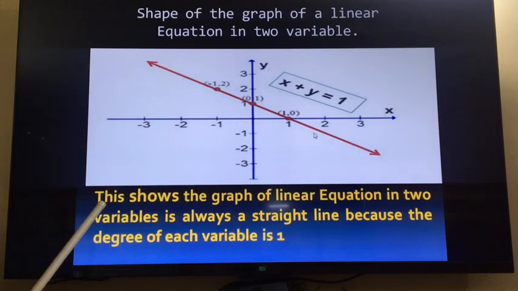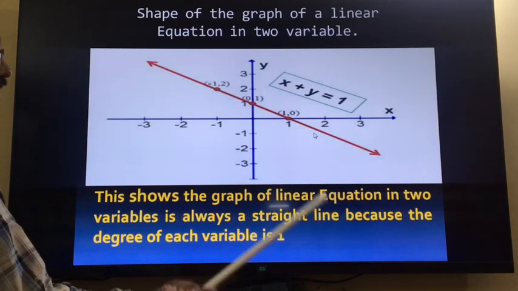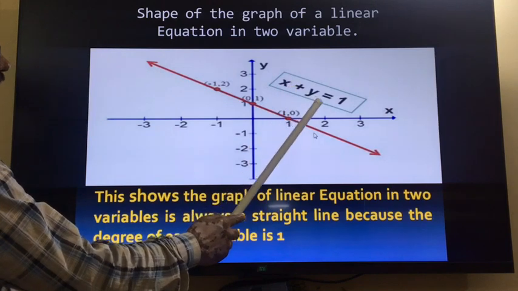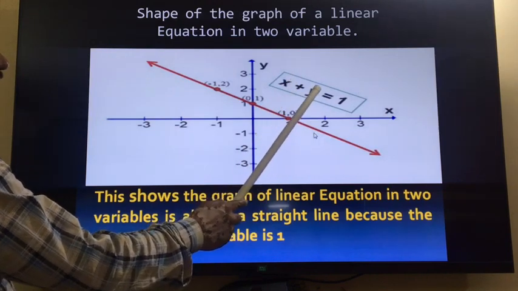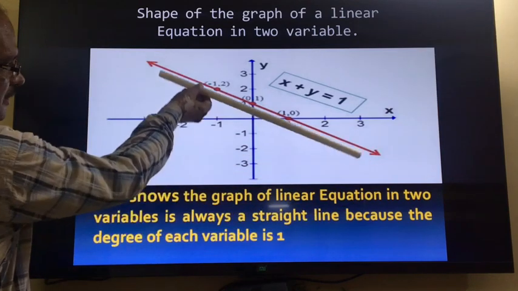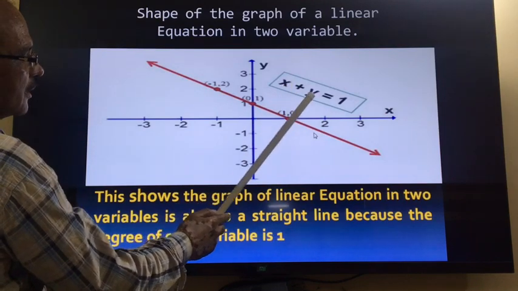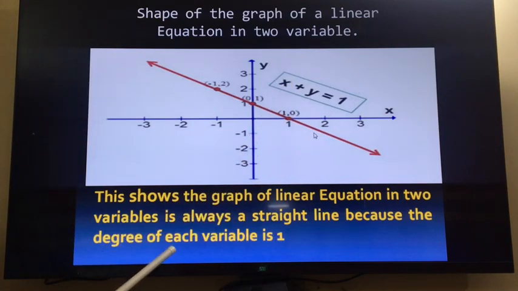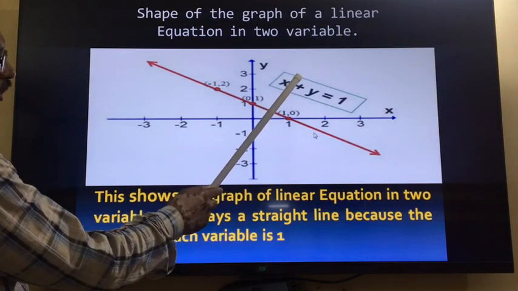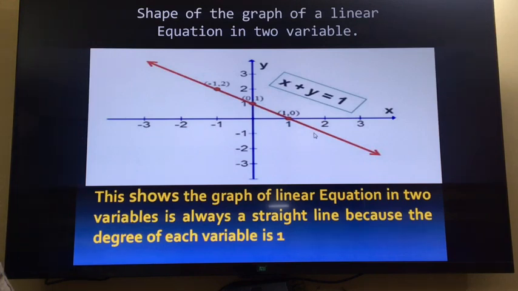So this shows the graph of a linear equation in two variables is always a straight line. Whenever you plot a graph for any equation in which the power of x and y is 1, you will always get a straight line. This is a straight line whenever you are using a linear equation in two variables, because the degree of each variable is 1. So the degree or power of the variable is 1, that is why you will get a straight line only. So the graph of a linear equation is always a straight line.